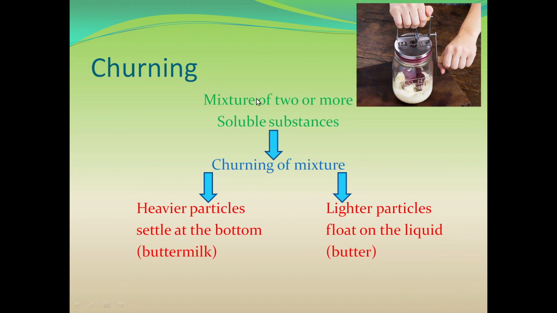Now let's see the process of churning. A mixture of two or more substances is taken in a container like this, shown here. Then we rotate the handle of the churner. And then what happens? Heavier particles settle at the bottom, that is buttermilk, and the lighter particles float on the liquid, that is butter. So in this video, we have seen what centrifugation and churning are.